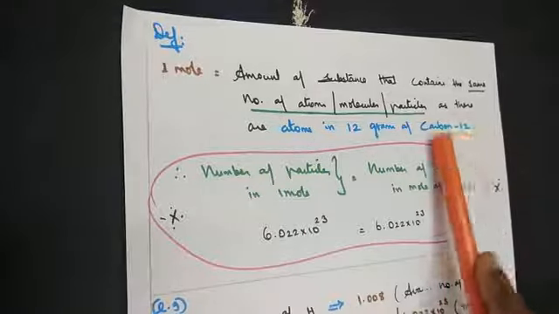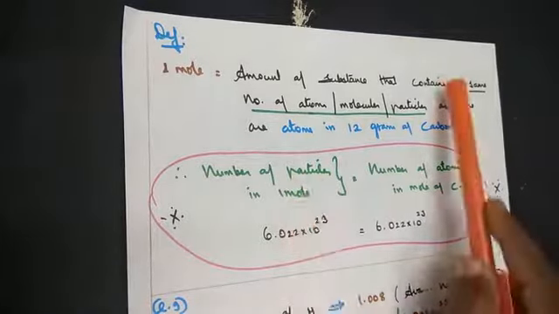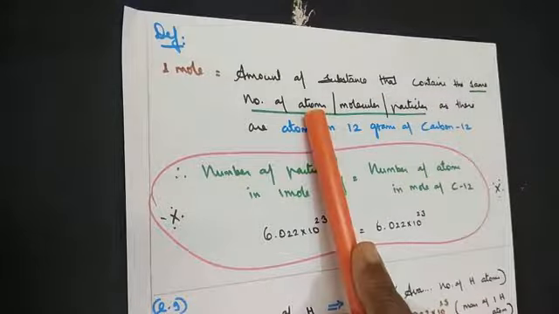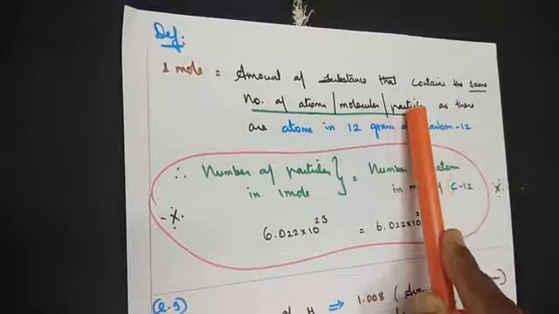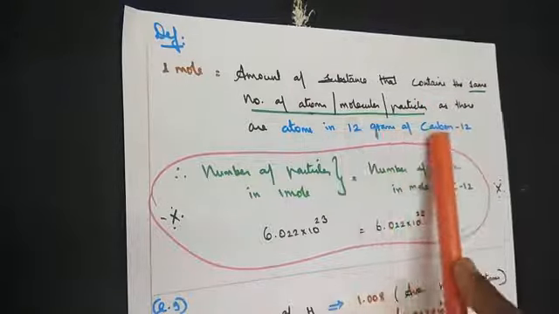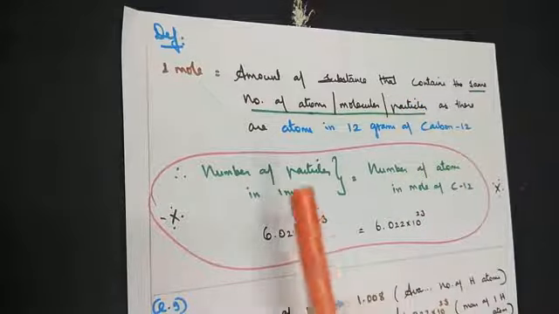Because repeatedly, why are we considering carbon 12 here? Now what's the meaning of it? The key word I have underlined. The concept is the same number of atoms or molecules or particles is equal to those which are present in 12 grams of carbon 12. The same words I have written in a different manner.